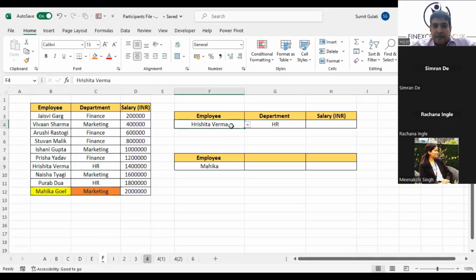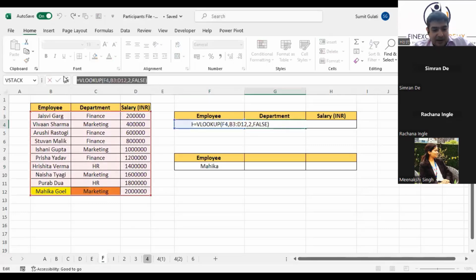Is it working? Yes, Gaurav, column index number in big data, we don't apply it, but then you have to use a tricky function. I'll tell you later. You can just give me a call. Because you have to use the HLOOKUP. I'll go out of the session if I start doing it here. Done. Is this function applied by all, or do you want me to repeat it? I'll do that because this is one of the most important functions.